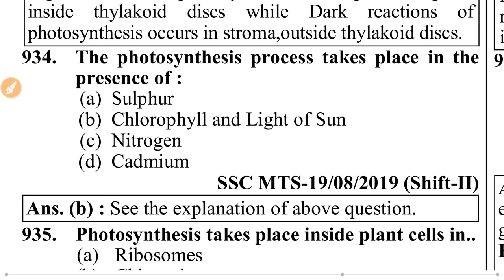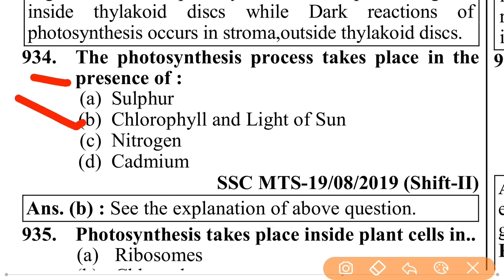The photosynthesis process takes place in the presence of chlorophyll and light of the sun, that is the answer.